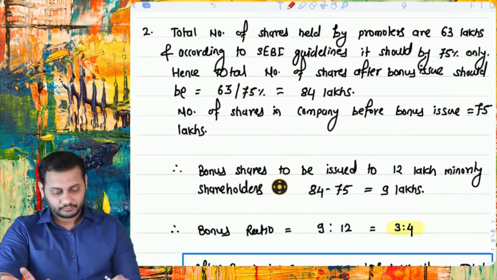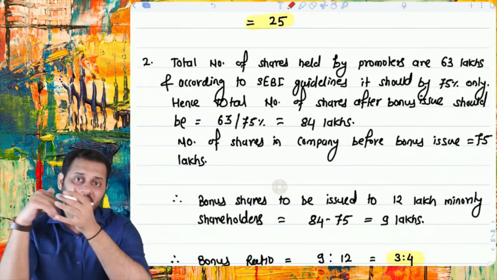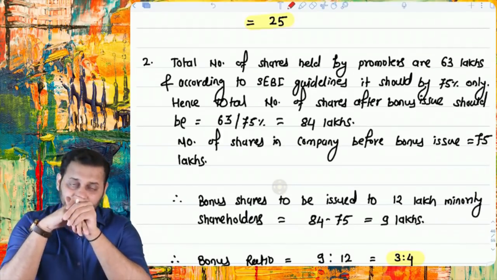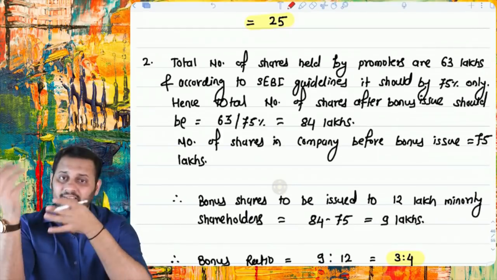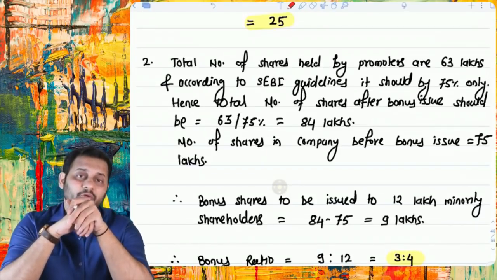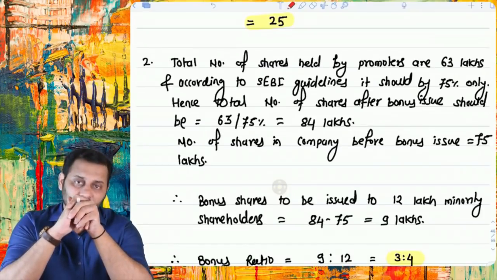Then they said that SEBI said that the promoters need to bring down their holding from 84% to 75%, and they can do it by selling their shares or by issuing bonus shares to the minority shareholders. Promoters of this company decided to go for the bonus issue.